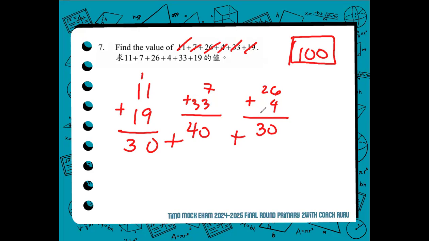So, what did we do here? I also marked every number once I'm done adding them. I would mark them or scratch them off so that I will not overcount and I know I have already included them in my calculation. Okay, let's move forward to number 8. In number 8, if A and B are both one-digit numbers, what is the value of A plus B if the equation below is correct?